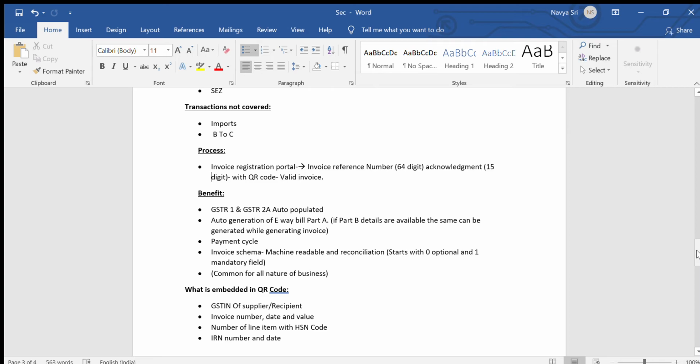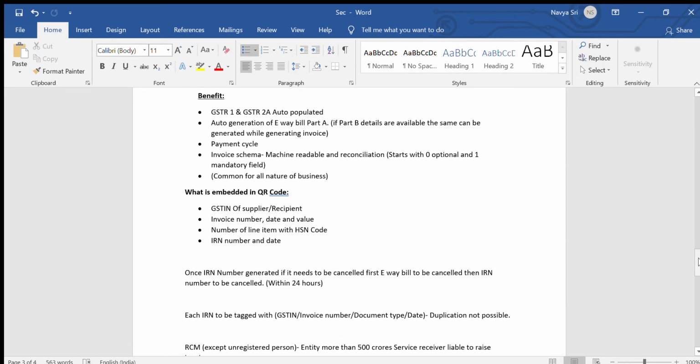It will be very easy for GSTR-2A reconciliation, since this IRN is there, which will be a base for better reconciliation. I have mentioned this QR code. What if you scan this QR code? What basic details can you get? You can get the GSTIN of the supplier and the recipient, the invoice number, which is unique to each entity, the date, invoice value, the number of line items, HSN code, the IRN, and the IRN date. These things can be retrieved from this QR code.